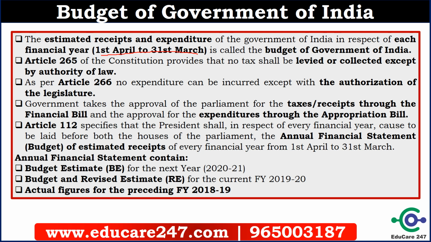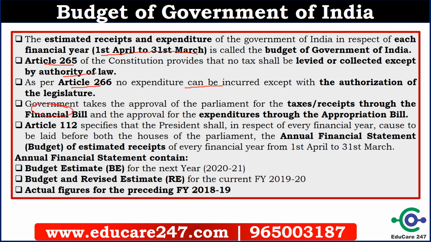Because Article 265 says that no tax shall be levied or collected except by authority of law. So for collecting any taxes, we need the authority of law. And Article 266 says that no expenditure can be incurred except with the authorization of the legislature. So for spending any money, government needs the legislature's permission, parliament's permission, and government takes the approval of the parliament for the taxes and receipts through the financial bill.